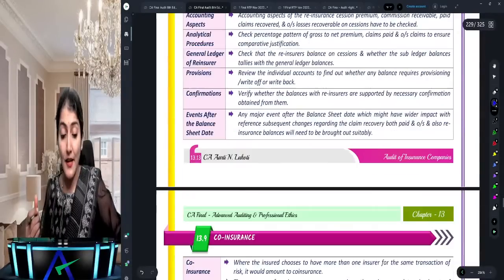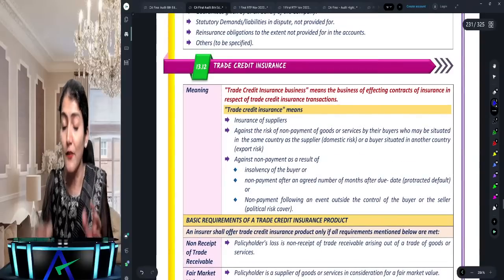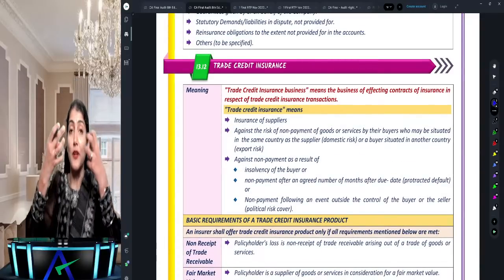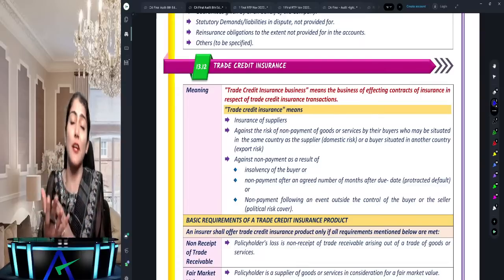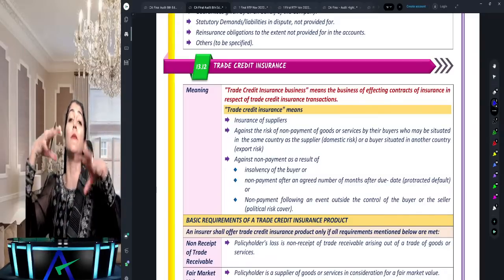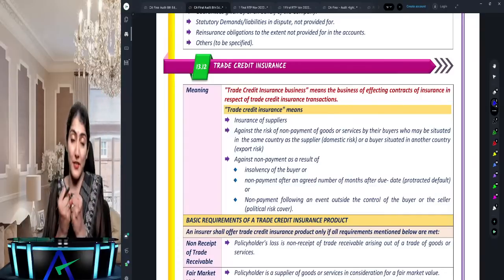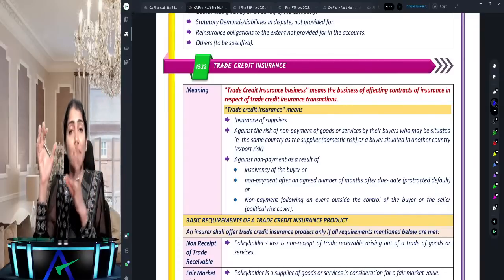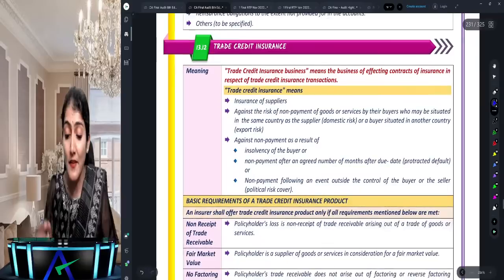You have the question regarding trade credit insurance. Trade credit insurance is an insurance of bad debts. It's an insurance of the suppliers. Say there is a supplier who is selling goods on a credit basis, and there is a risk that the buyer to whom he sold on credit may not pay him on the due date. So it's an insurance of the suppliers against the risk of non-payment of goods and services by the buyer.